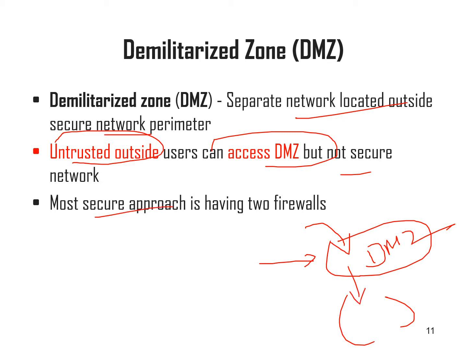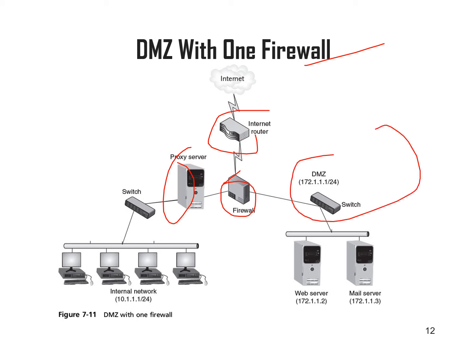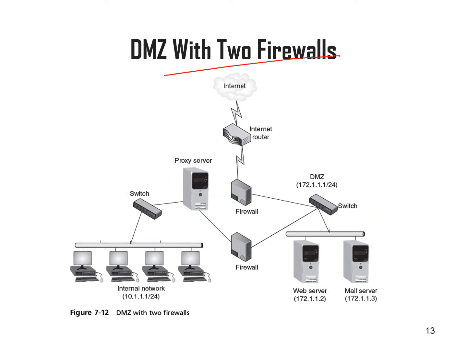The most secure approach is having two firewalls. This is the structure of a DMZ with one firewall: there is an internet router, one firewall, there may be a proxy server, and here is the DMZ server and the demilitarized zone network. And here is a DMZ with two firewalls: an internet router, a proxy server, two firewalls, and again a DMZ. Two firewalls will be more efficient when compared with one firewall. So it's a very simple demilitarized zone.